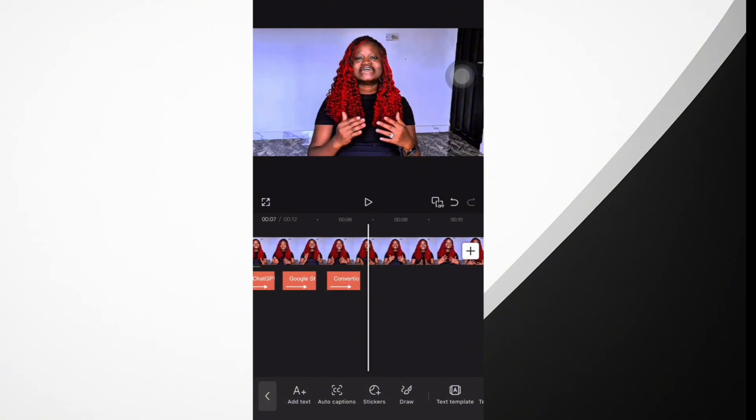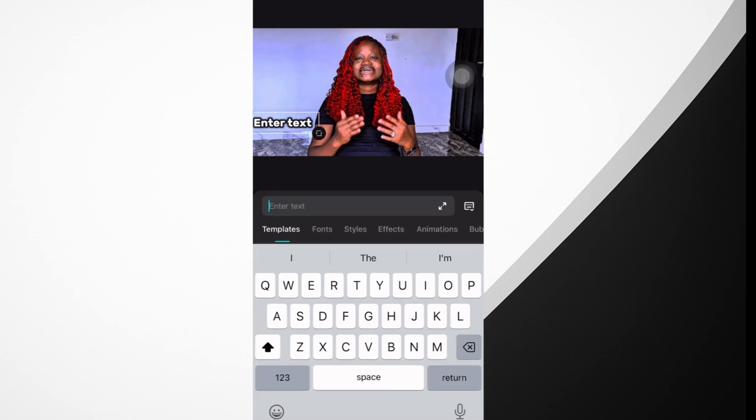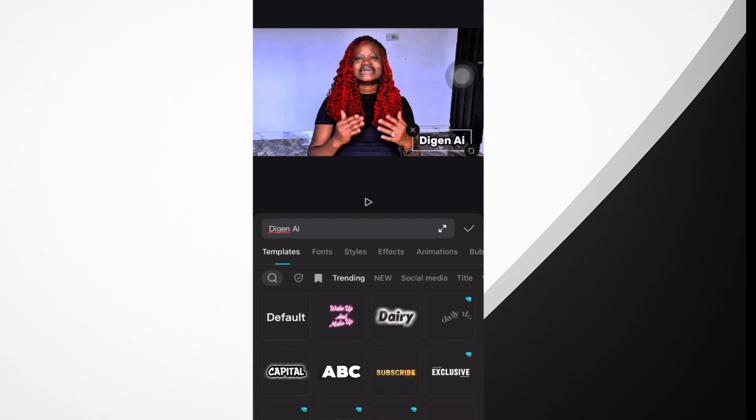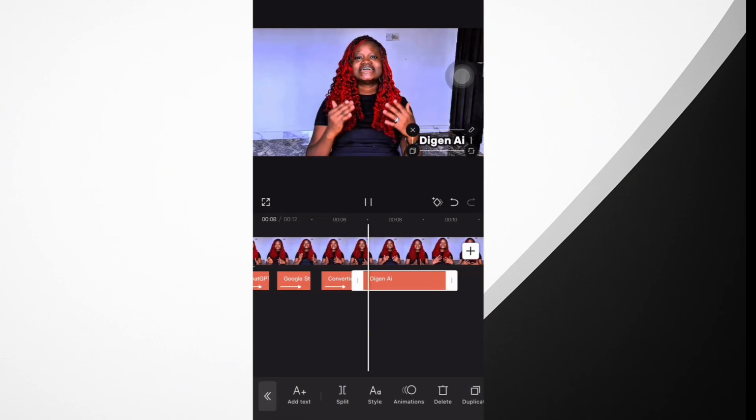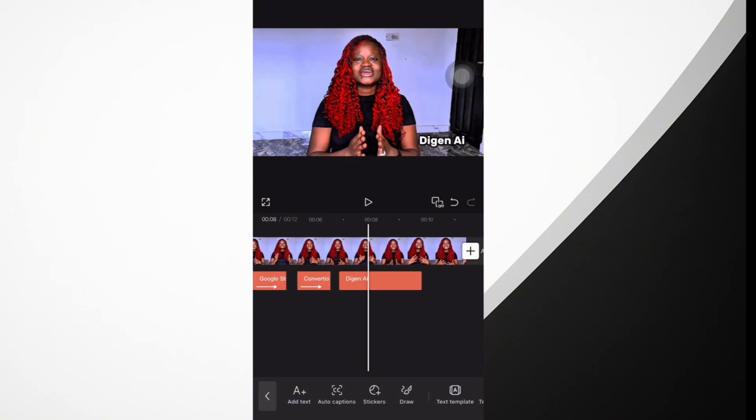Diagram. So Diagram, click, you trace where it starts from, then you type in Diagram AI. Then move it to the place where you want it to appear on the screen. Then go to your animation, and that's Diagram AI. That's it. You click on it also. Then trim it off. Click on the timeline, then trim off.